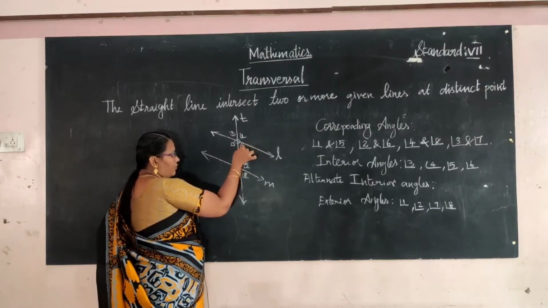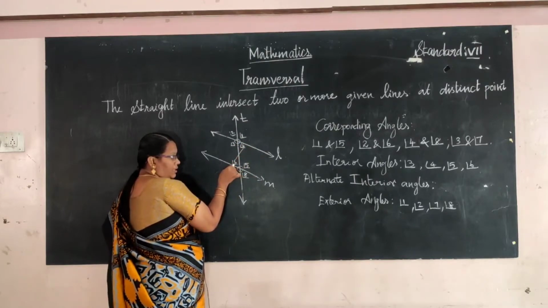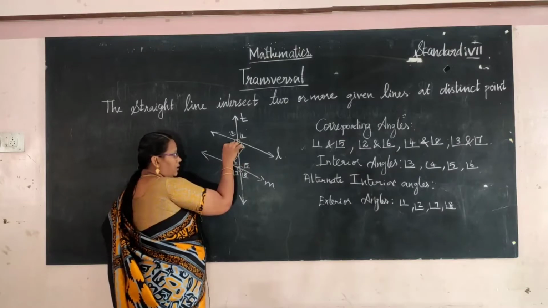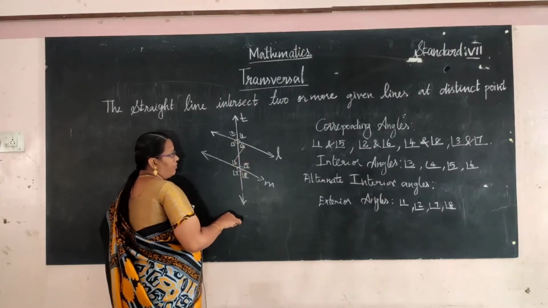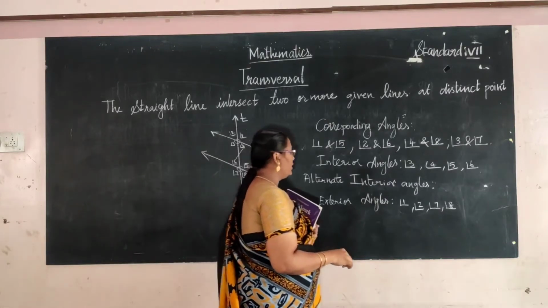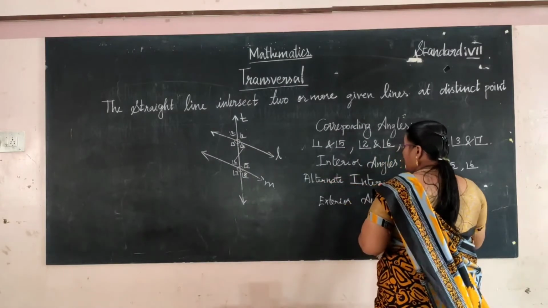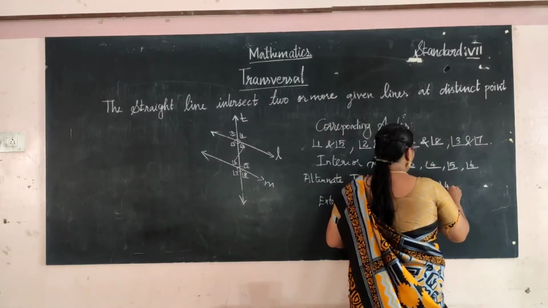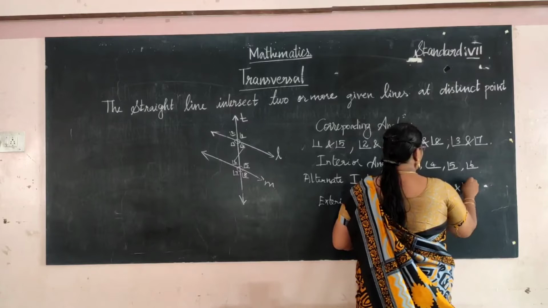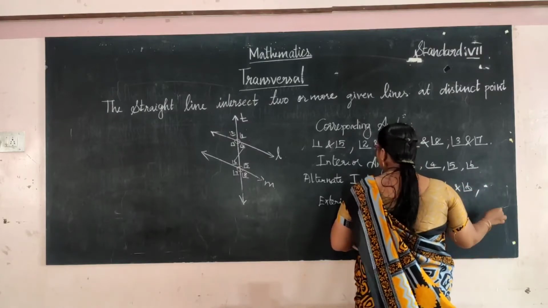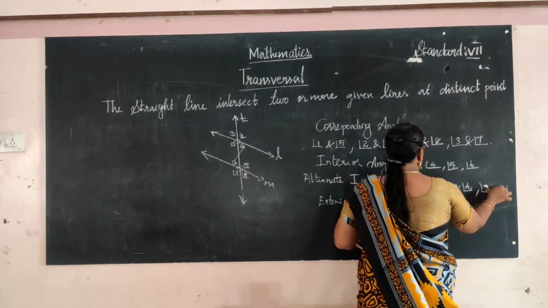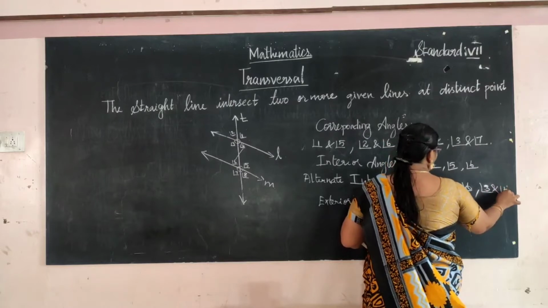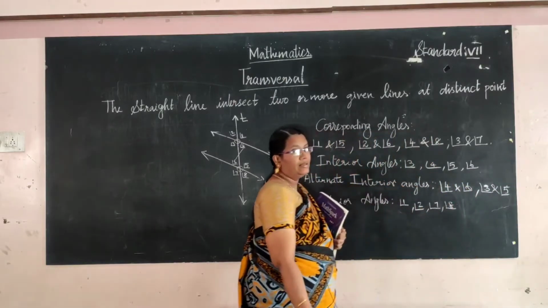So angle 4's alternate angle is 6, and angle 3 is alternate to angle 5. So what are the alternate interior angles? The pair of 4 and 6 are alternate angles, and angle 3 and angle 5 are alternate angles.